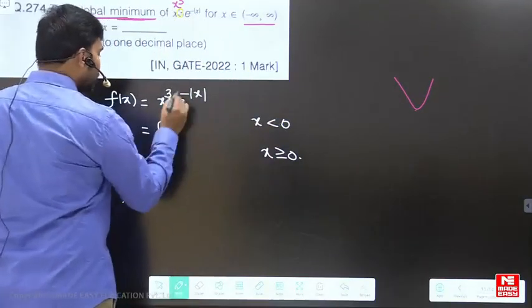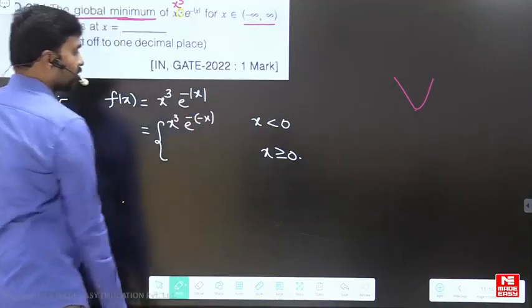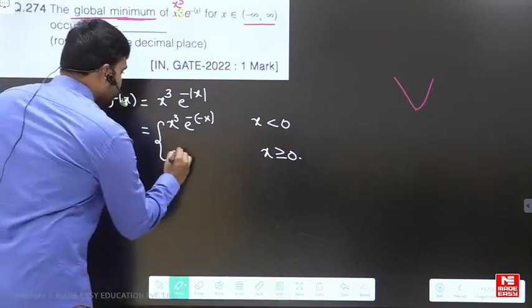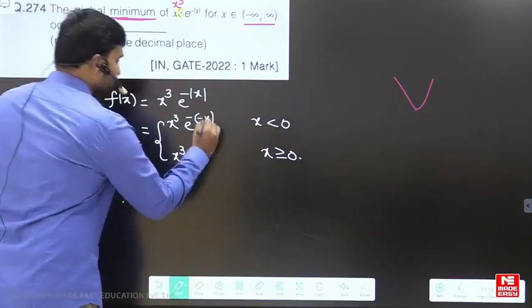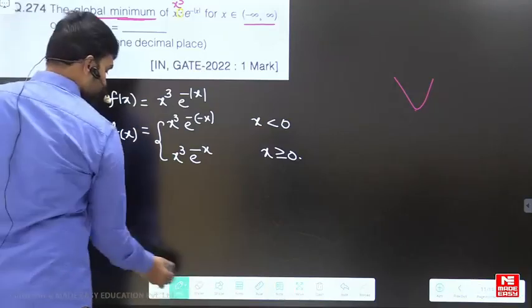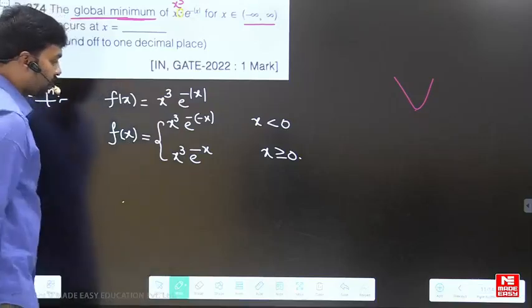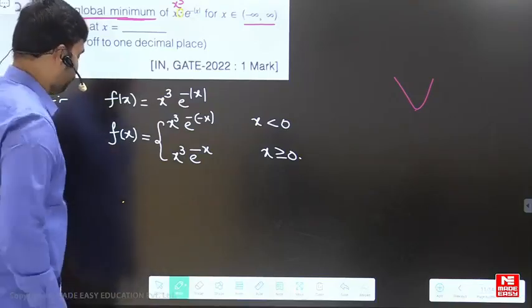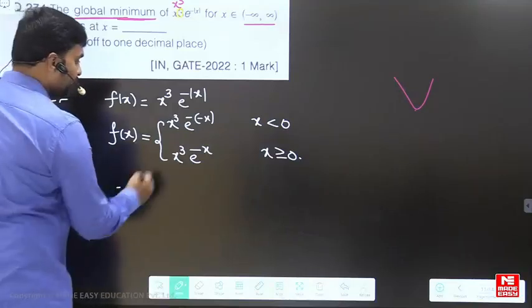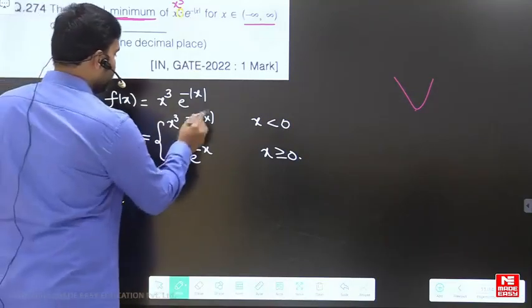For x less than 0, this is x cube into e to the power of minus x. This is what the function is.